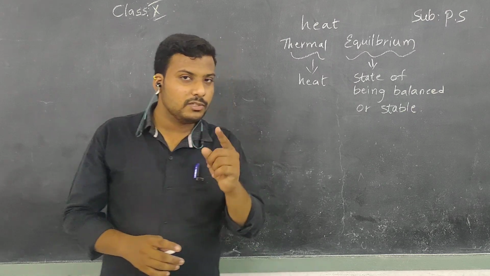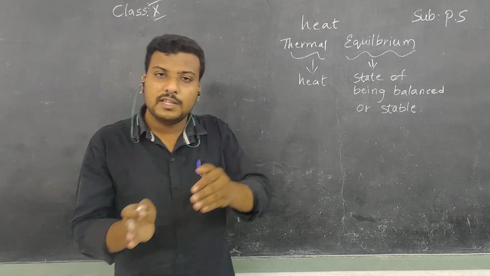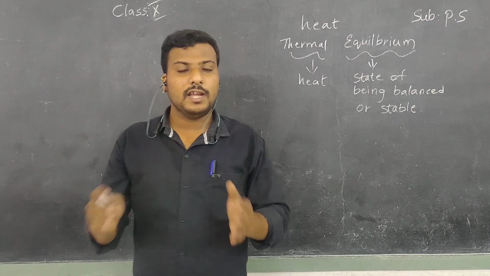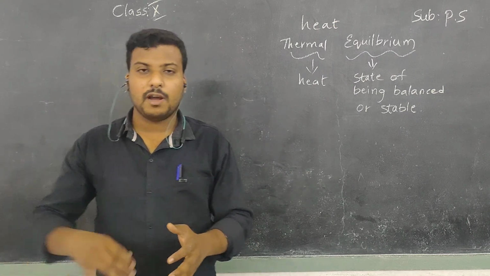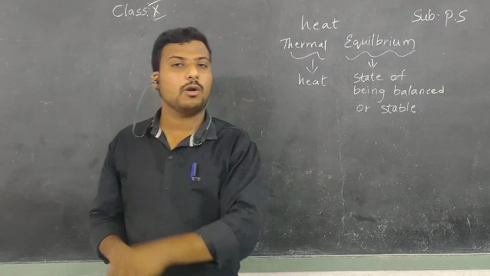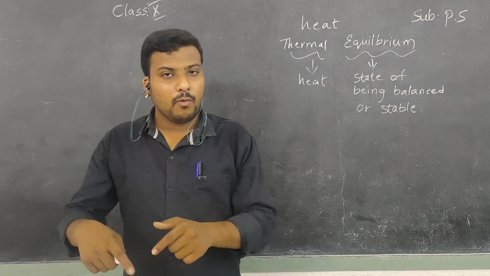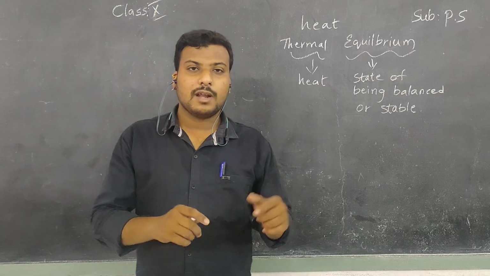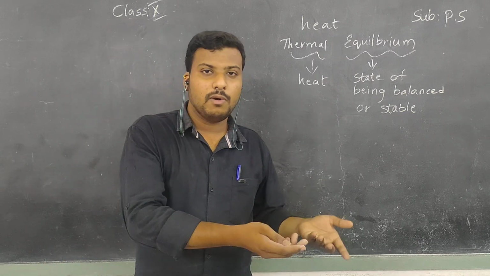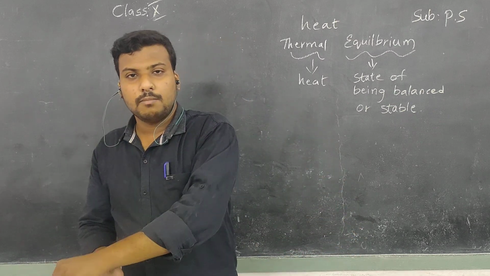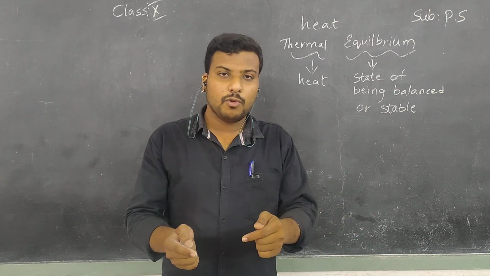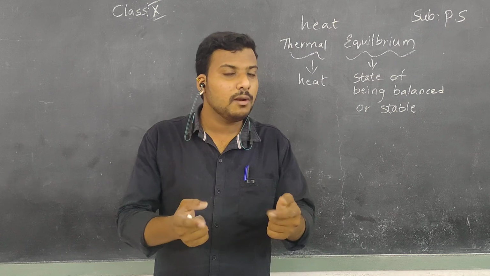So what I said first: when two bodies are placed in thermal contact. Take two bodies. Take a bucket filled with hot water, and that hot water is one body. Now take cold water, normal water, and pour it into the hot water. This normal water acts as the second body.